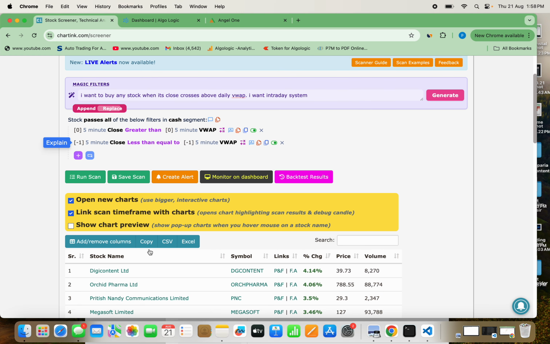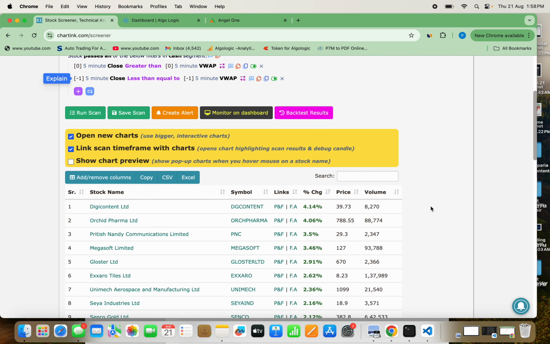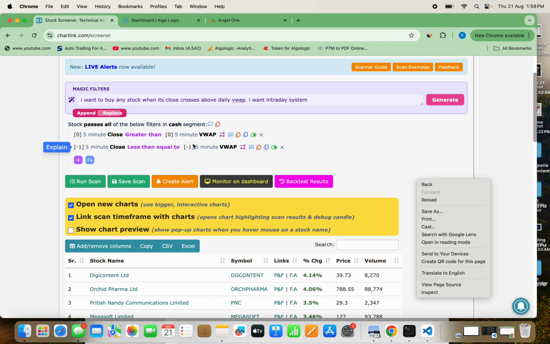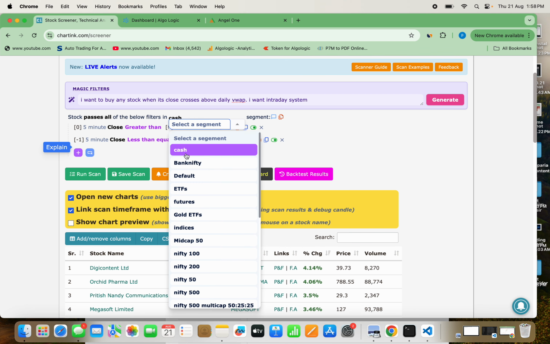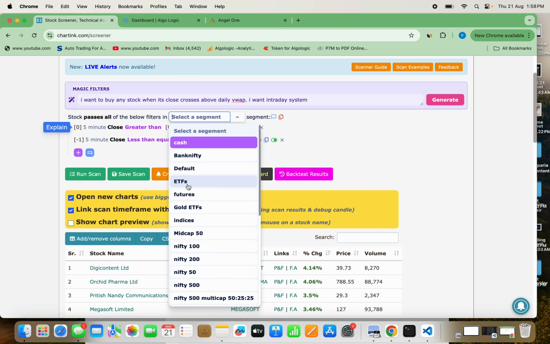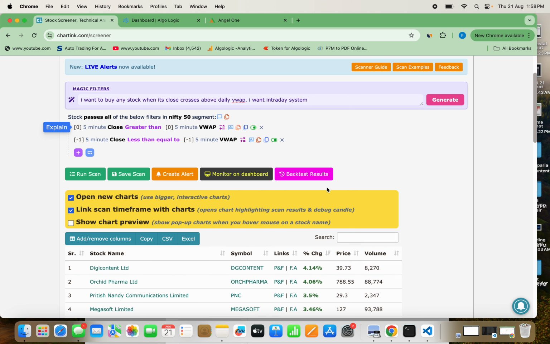Now what you will do, usually we want that every single stock we go, we see the chart, and then we'll decide when to buy, when not to buy. So we will simplify that also for you. Let's say I don't want cash, I want to limit my calls. So I will go here, click this cash. I'll go to this cash section. This is a filtration I am trying to do. I'll just put Nifty 50. That means please scan the scripts only from the top Nifty 50 companies only.